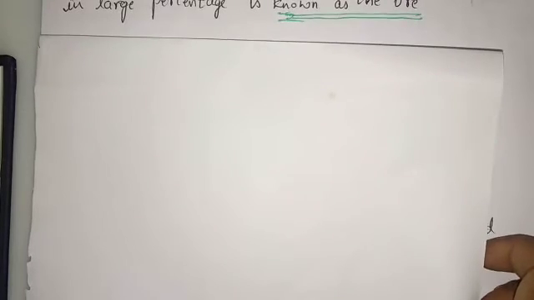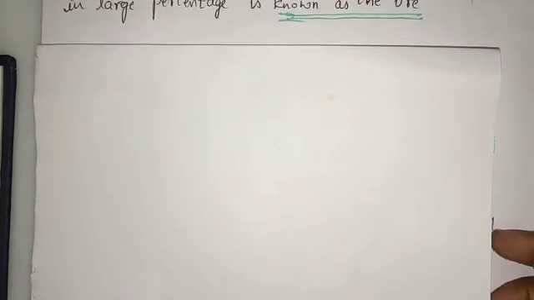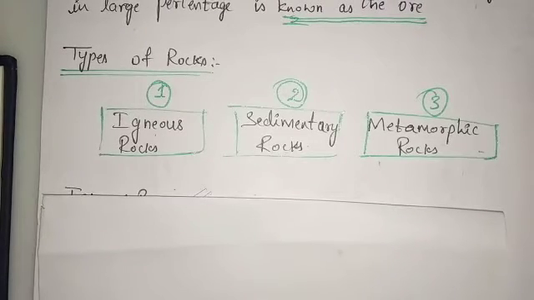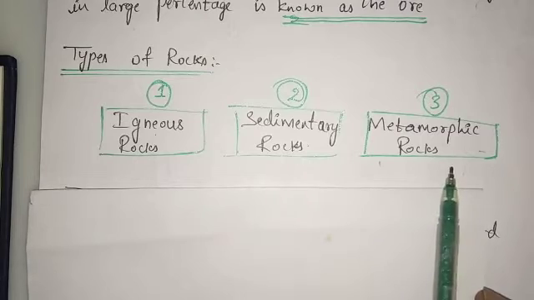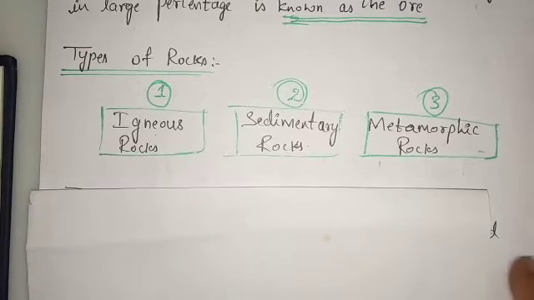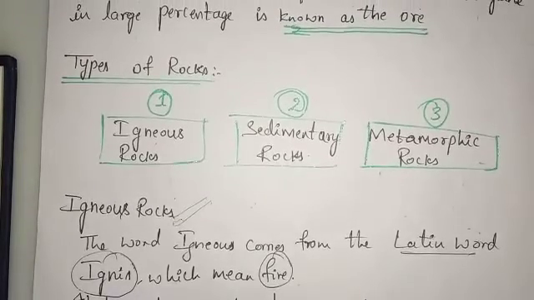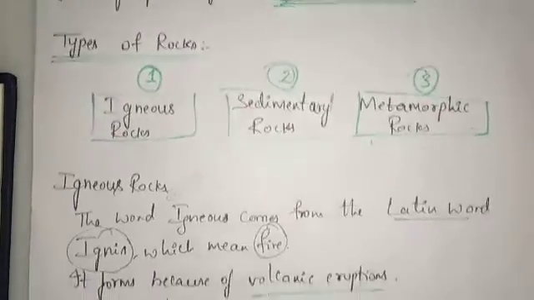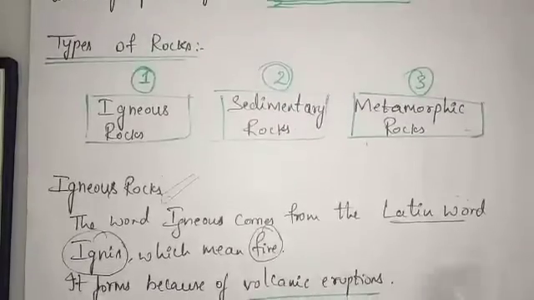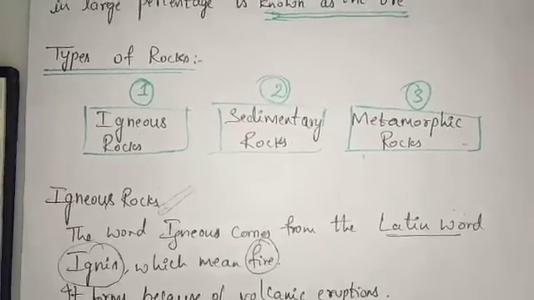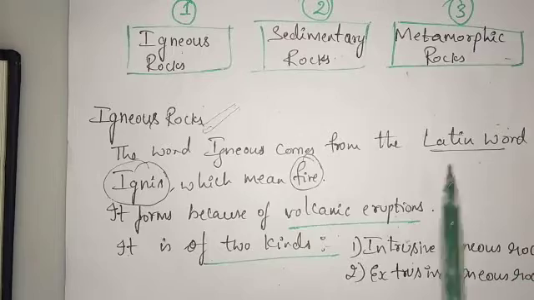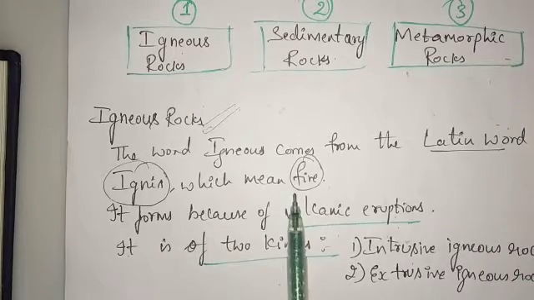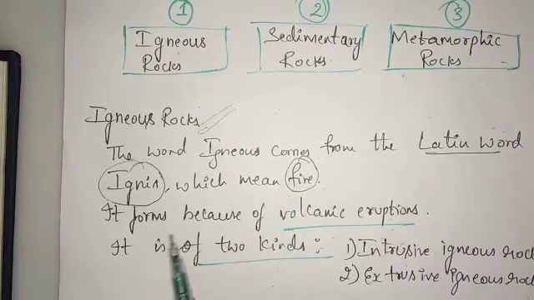In the previous class, we saw the types of rocks, that is, igneous rock, sedimentary rock, and metamorphic rock. So, now let us look into the meaning. Igneous rock. The word igneous has been derived from which word? Latin word. The word igneous means, in the Latin language, ignis, that means fire. It forms because of what? Because of the volcanic eruption.